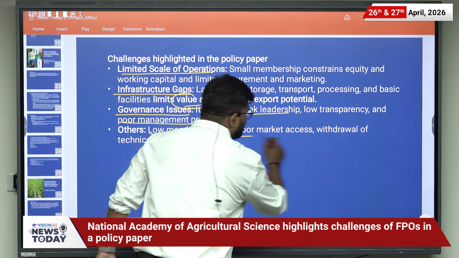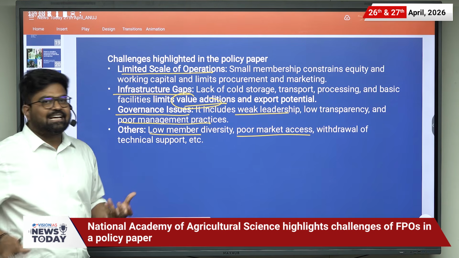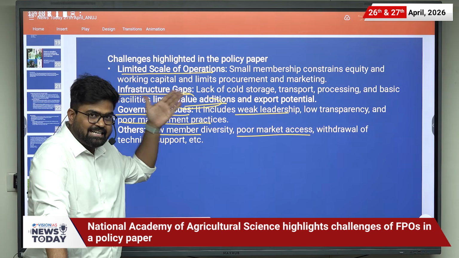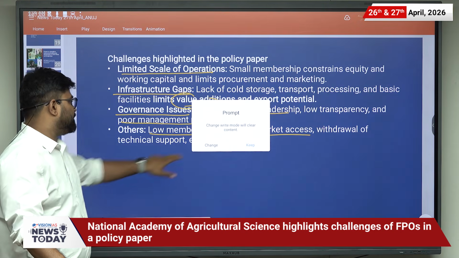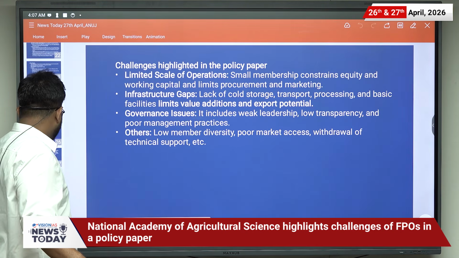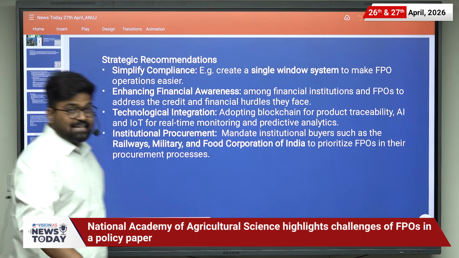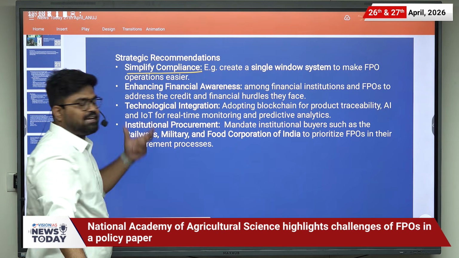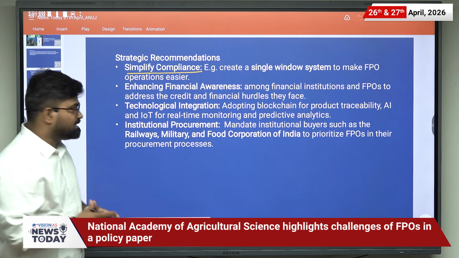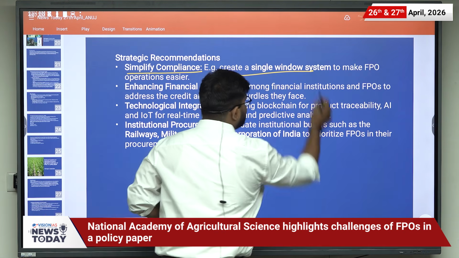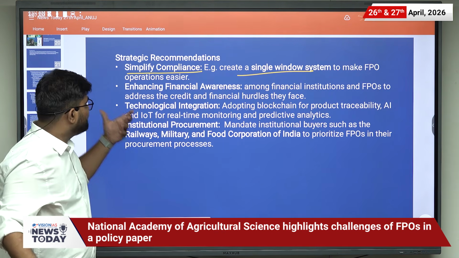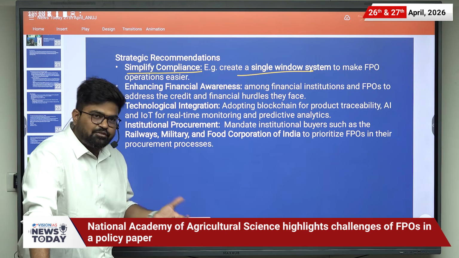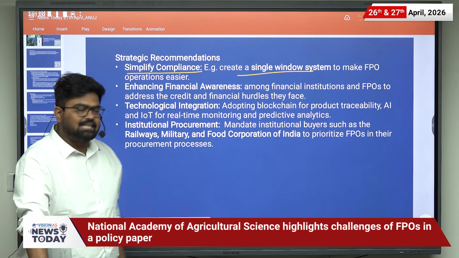Then there is poor market access and withdrawal of technical support. These are the issues with the FPOs that have been highlighted in the policy paper. Next, what are the recommendations? First of all, the simplification of the compliances. It has suggested creating a single window system to make the FPOs' operation easier. So if they want permission or any information, there should be a single window.